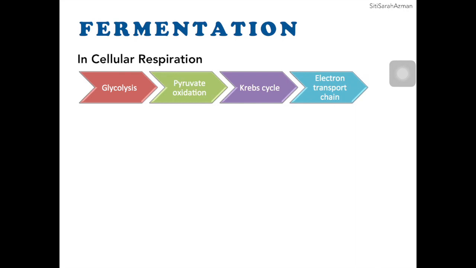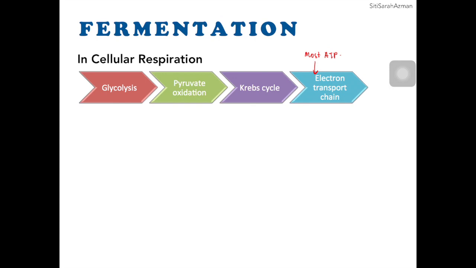Before we talk about fermentation, let's just recap about cellular respiration, the one that you have covered in previous videos. Cellular respiration or aerobic respiration involves the process of glycolysis, pyruvate oxidation, Krebs cycle, and at the end we have electron transport chain. Most ATP is being generated here. How are they being generated?